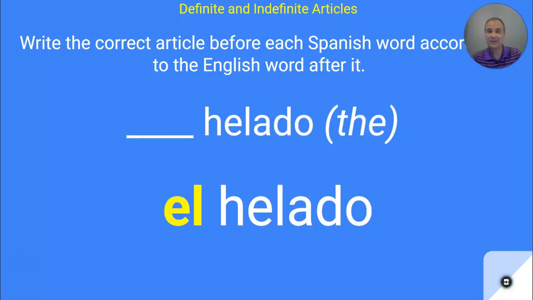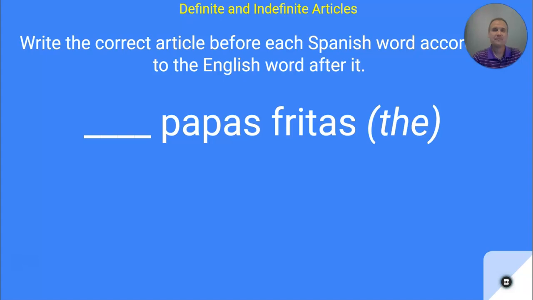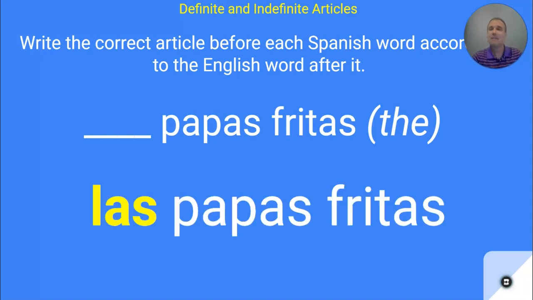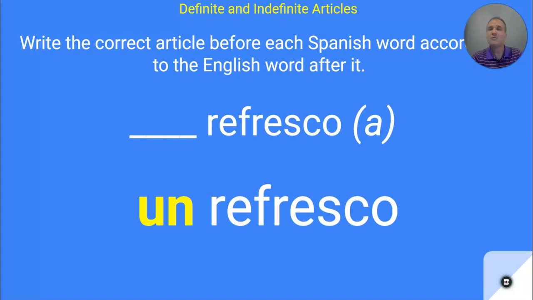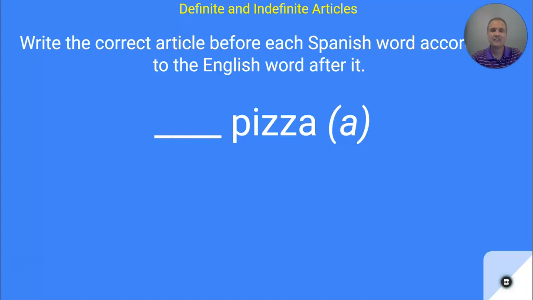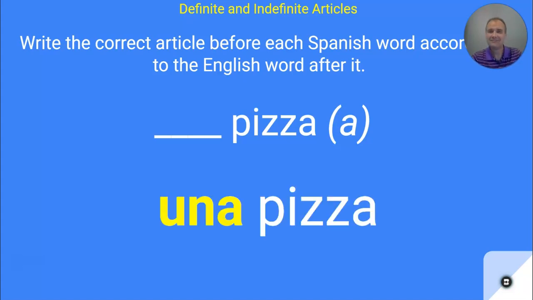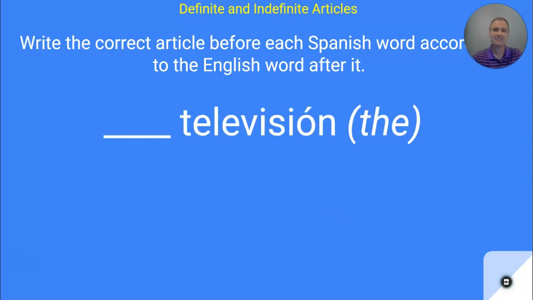El helado, all right, it's singular, just one, and it's masculine because it ends in an O. The French fries would be las papas fritas. It's feminine, all right? And it's also plural, so that has to match up. How would I say a soft drink? Un refresco, all right? Again, it's singular and it is masculine. A pizza. Una pizza, all right? It's singular and it's feminine.